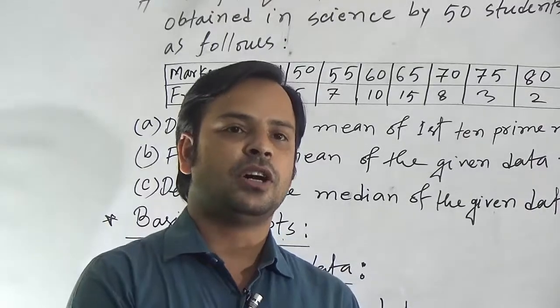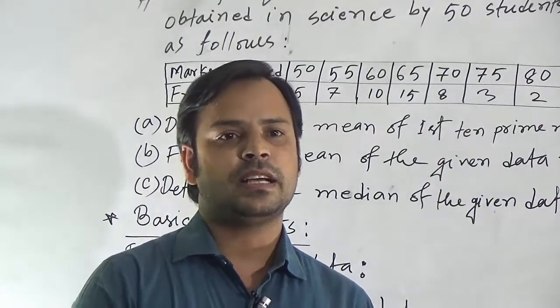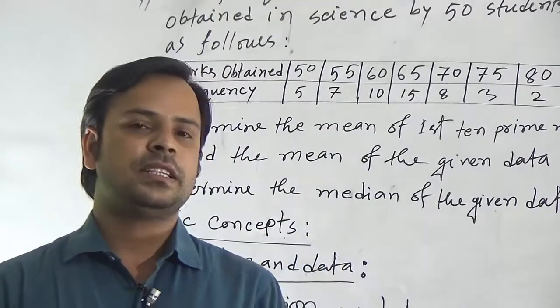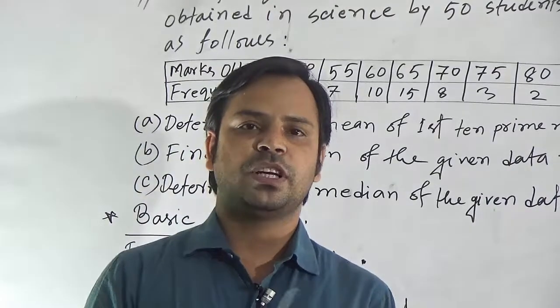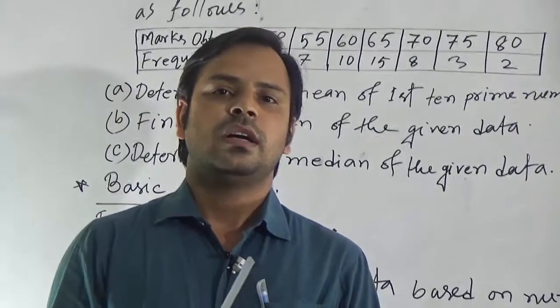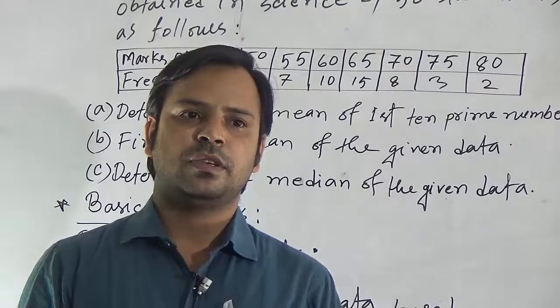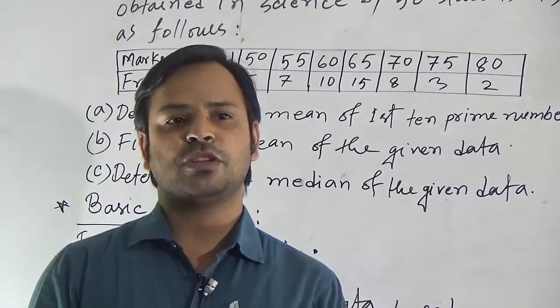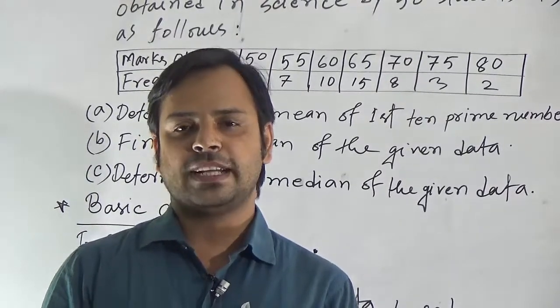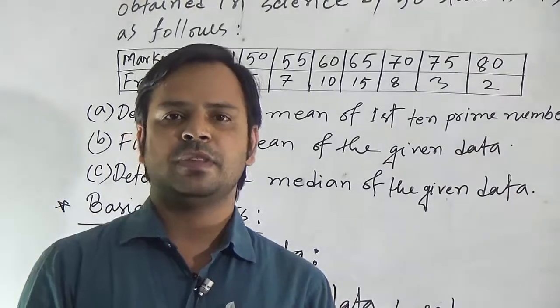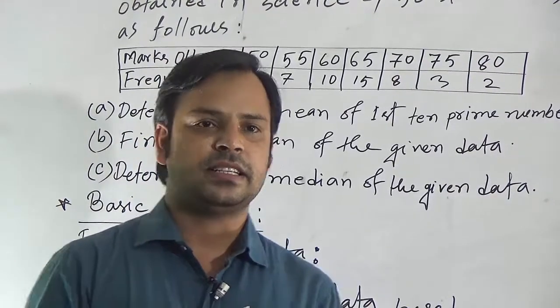Suppose if I collect the data from the school of the annual exam of the students, that will be primary data. If I collect the data by a medium, that will be secondary data.